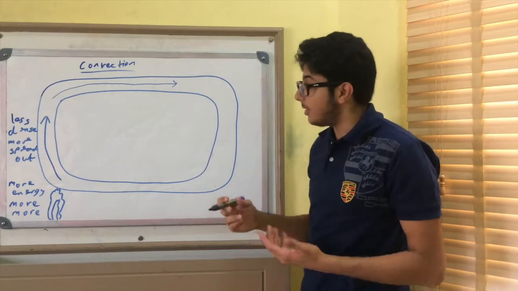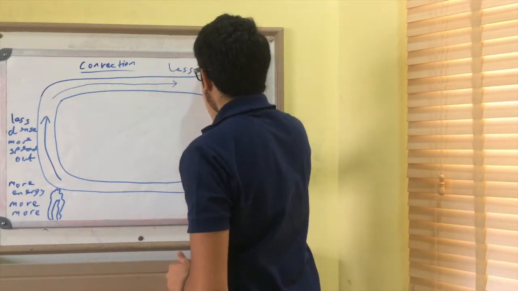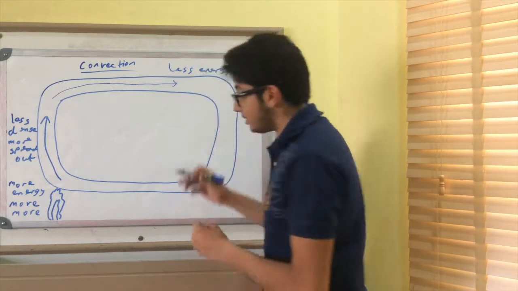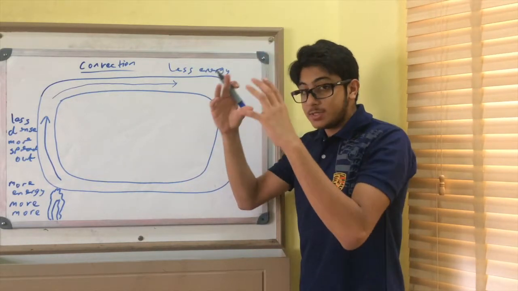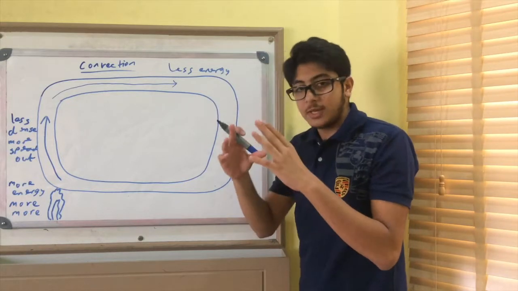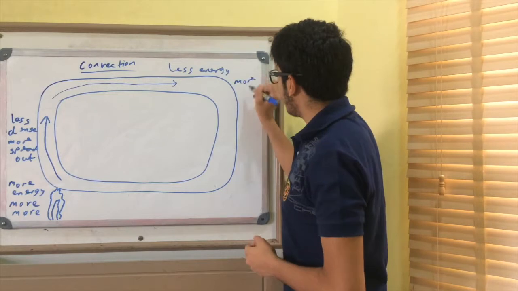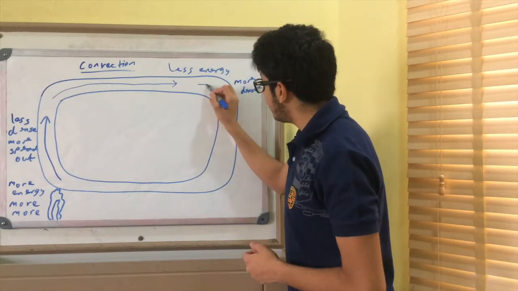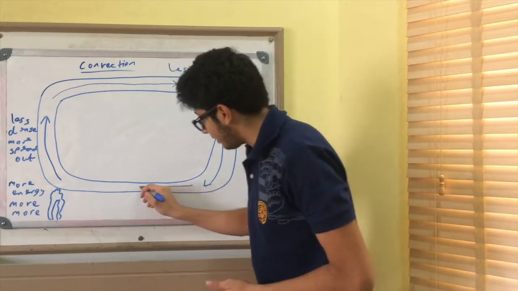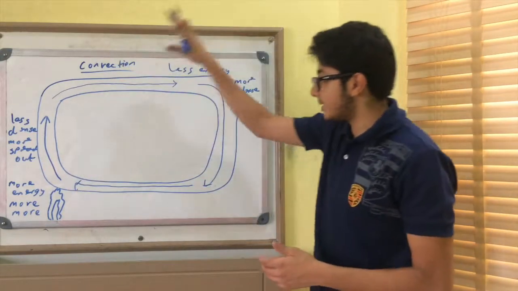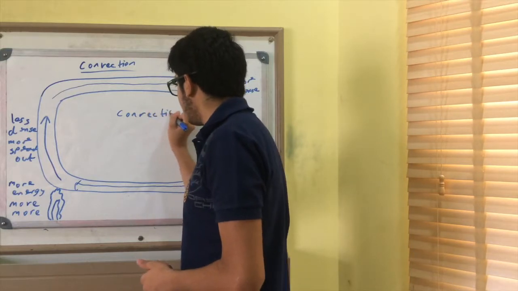Then it moves along, and now it loses its energy because it's away from the heat source. Because the particles have less energy, they move less and become closer together, less spread out. So they become more dense and sink. Then it moves along here, and the whole process starts again. Here we have a convection current.